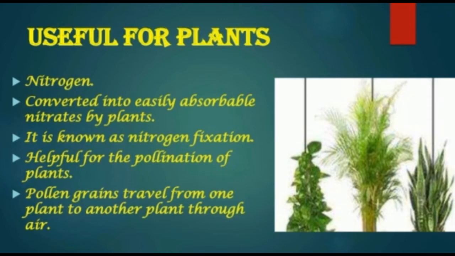Nitrogen present in the air is useful for plants. The nitrogen in the atmosphere is converted into easily absorbable nitrates by plants with the help of some microbes. It is known as nitrogen fixation. These nitrates are useful for the growth of plants.